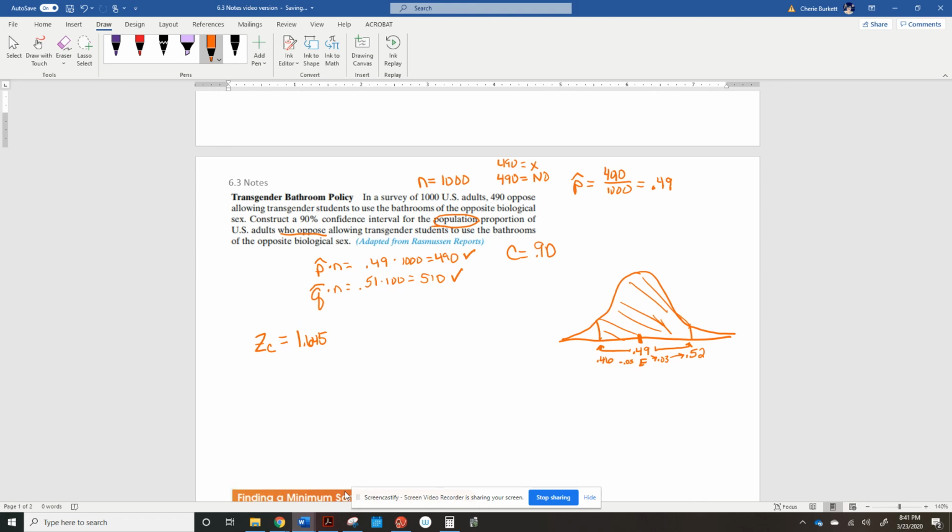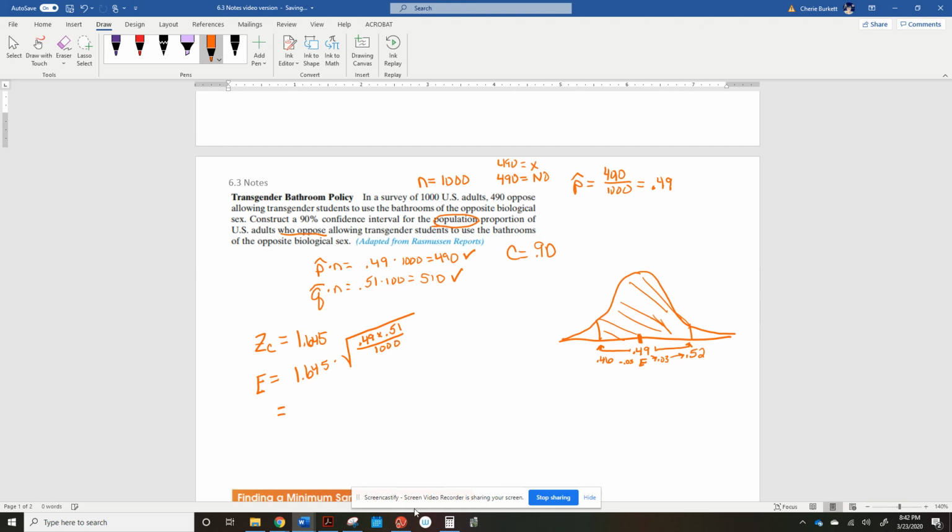And you could calculate the margin of error by using the formula. The formula for the margin of error says your critical value, which is 1.645, times the square root of your p hat, which is 0.49, times your q hat, which is 0.51, divided by your sample size.